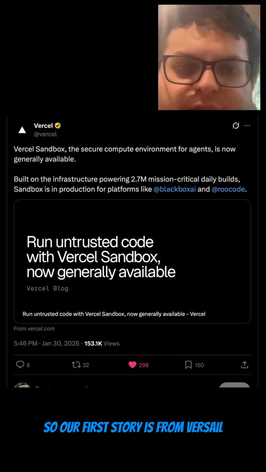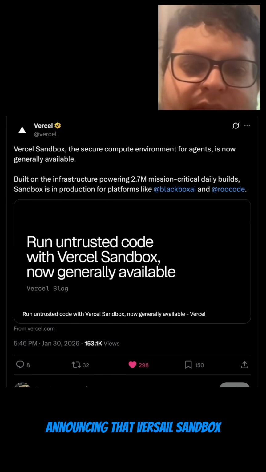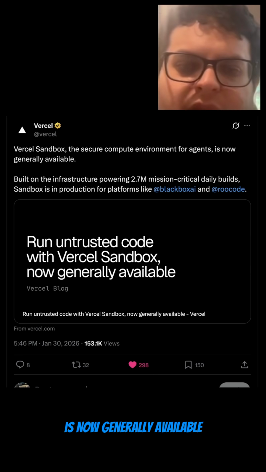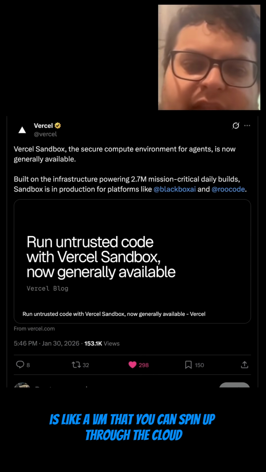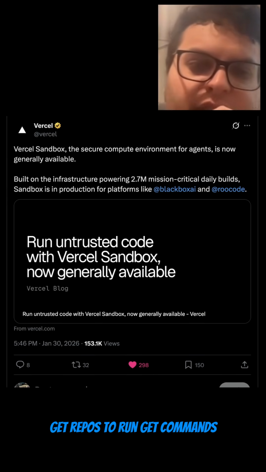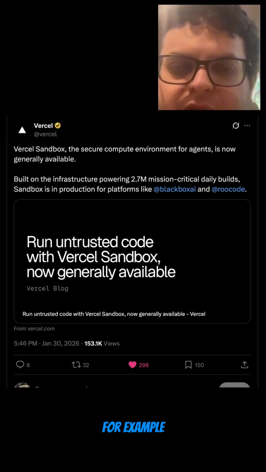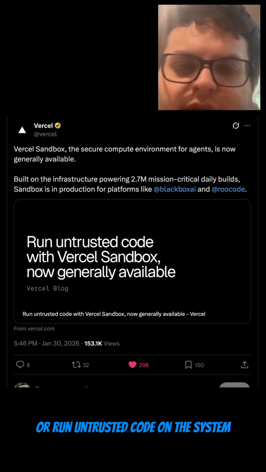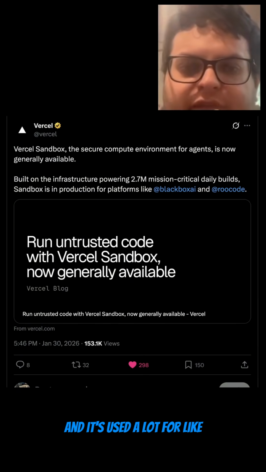So our first story is from Vercel announcing that Vercel Sandbox, what they call the secure compute environment for agents, is now generally available. Essentially, Vercel Sandbox is like a VM that you can spin up through the cloud, and you can clone Git repos to run Git commands, for example, or just run code that's, quote unquote, not safe, or run untrusted code on the system. And it's used a lot for things like Claude Code.